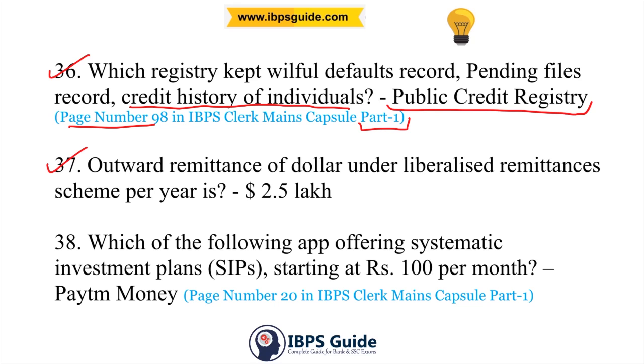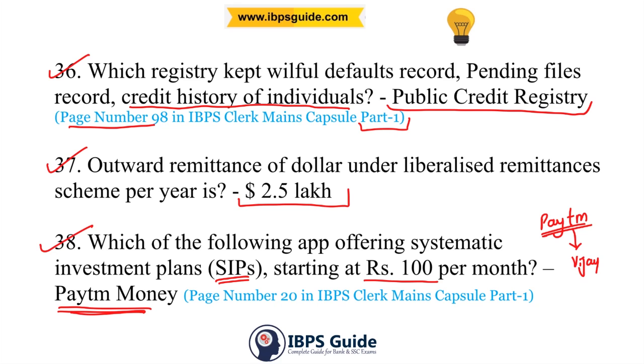37th question. Outward remittances of dollars under the Liberalized Remittances Scheme per year is 2.5 lakh. 38th question. Which of the following applications offers systematic investment plans, or SIPs, starting at rupees 100 per month? The answer is Paytm Money. So Paytm is an India-based e-commerce site, and the founder of Paytm is Vijay Shekhar Sharma.